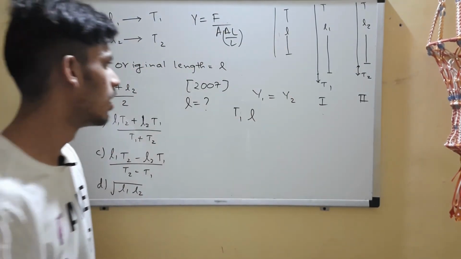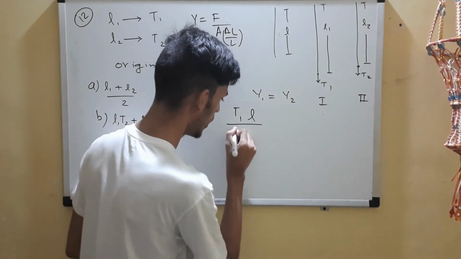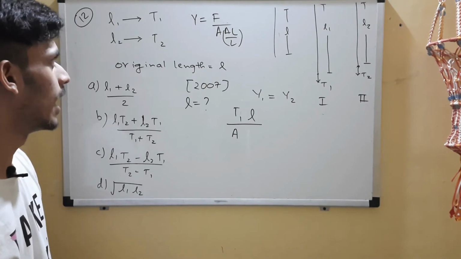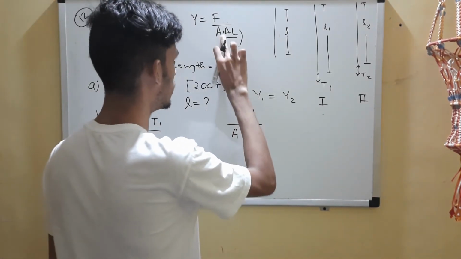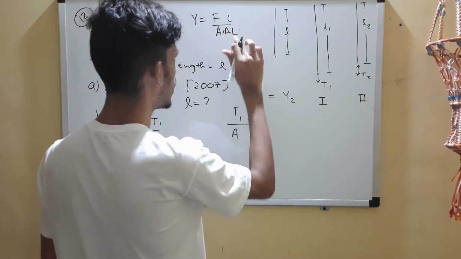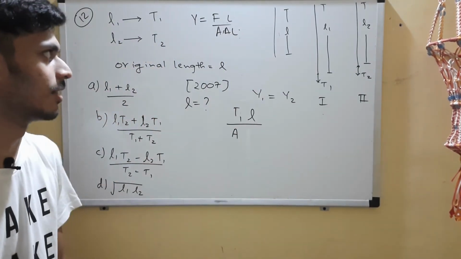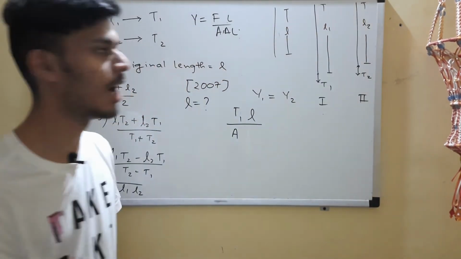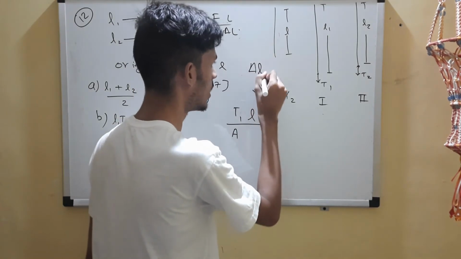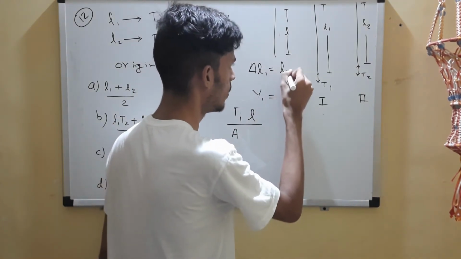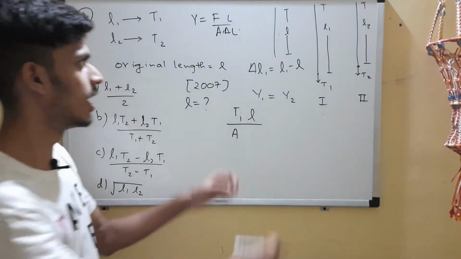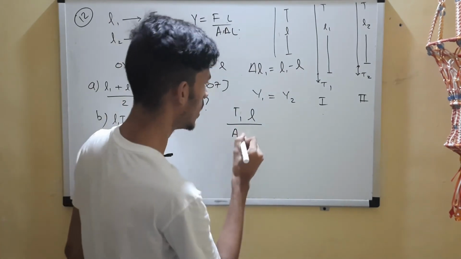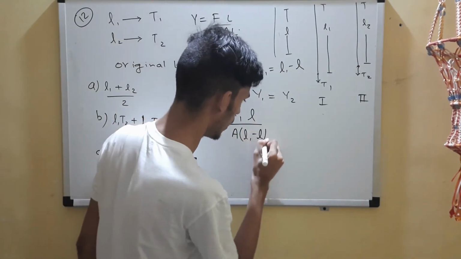Now area, let's write it as A. Area will be A, and delta L. What will be delta L in case 1? The initial length was L, then the length changed to L1. So delta L in case 1 will be L1 minus L. Delta L is final minus initial, so that is L1 minus L.